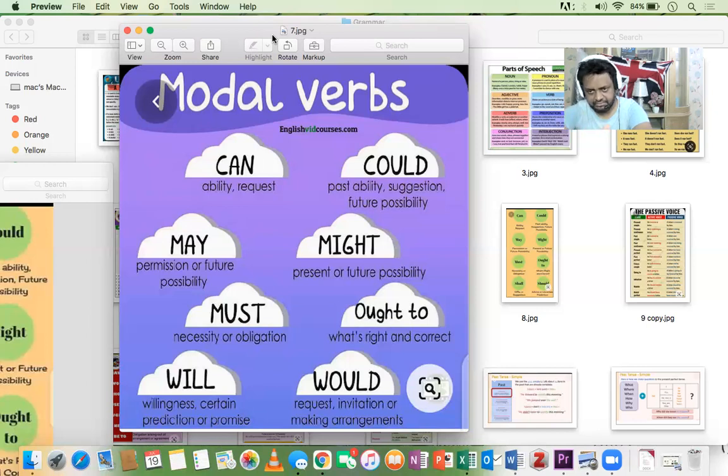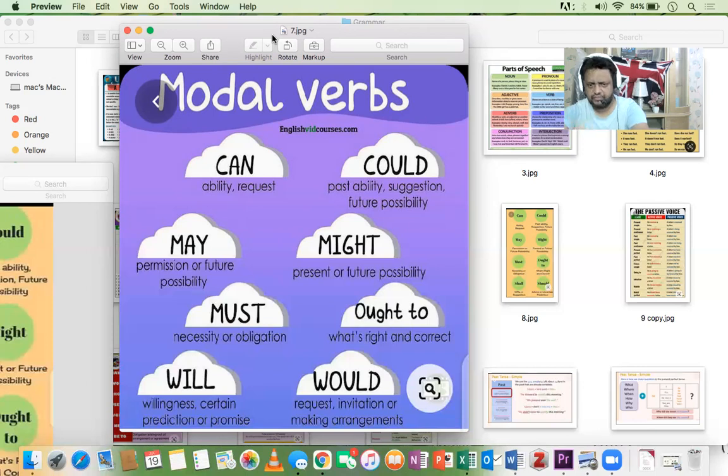He might come today. We might have lunch together. It might rain. And again, like future possibility, you can say they might visit us on Friday. You might get that job. We might move to the USA. So again, like future possibility.